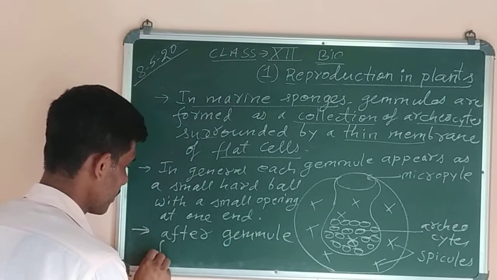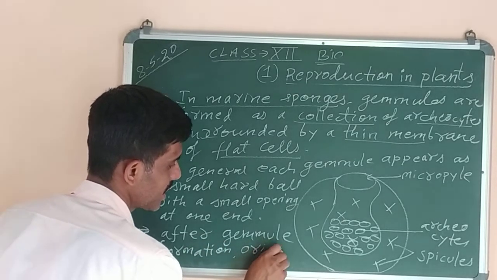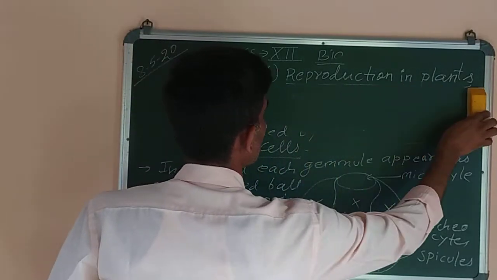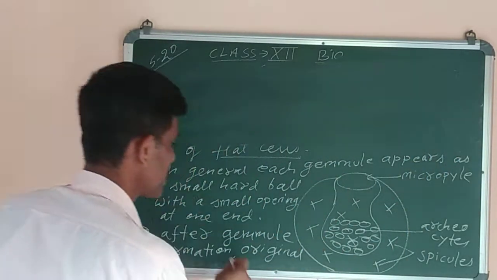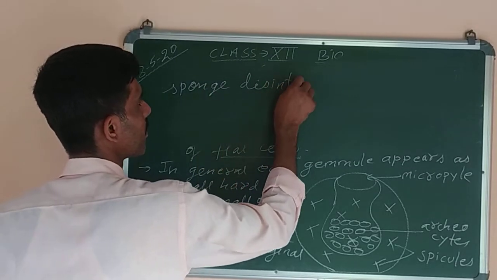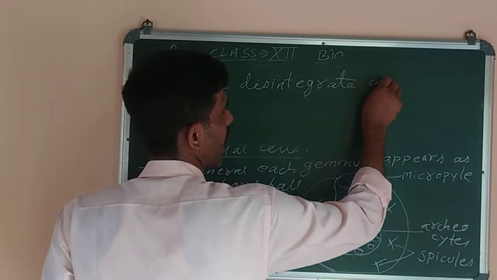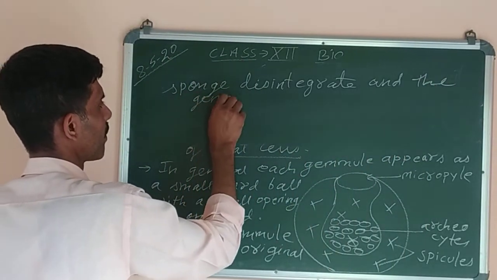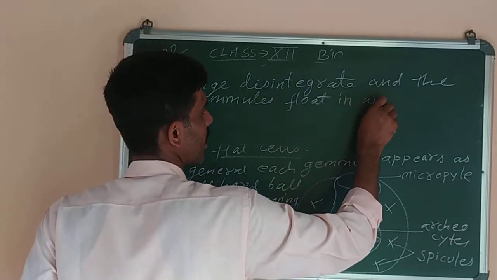After gamete formation, the original sponge will disintegrate, which means it will break down, and the gametes float in water.